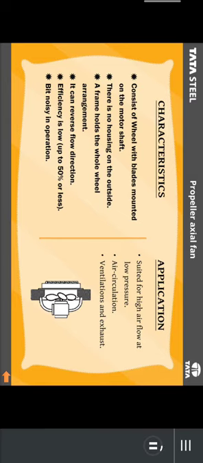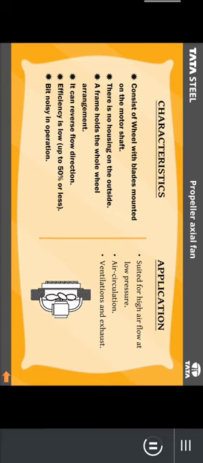The first type of axial fan is propeller fan. Propeller fans are most commonly used for ventilation or cooling. These fans are often mounted in a wall or ceiling. Characteristic: it consists of a wheel with blades mounted on the motor shaft. There is no housing on the outside. A frame holds the whole wheel arrangement.